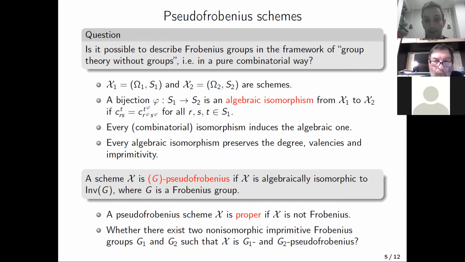Whether there exist two non-isomorphic Frobenius groups, say G1 and G2, such that the same pseudo-Frobenius scheme X is G1- and G2-pseudo-Frobenius. In other words, whether there exist two Frobenius groups which define algebraically isomorphic but non-isomorphic schemes. So maybe it would be interesting to find such examples.